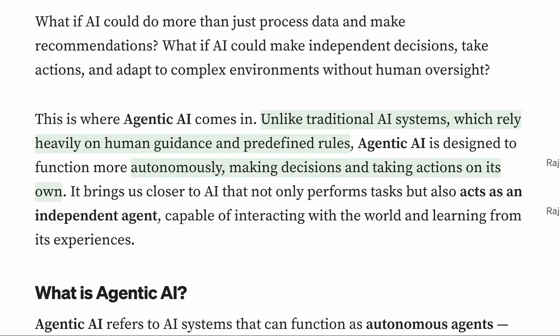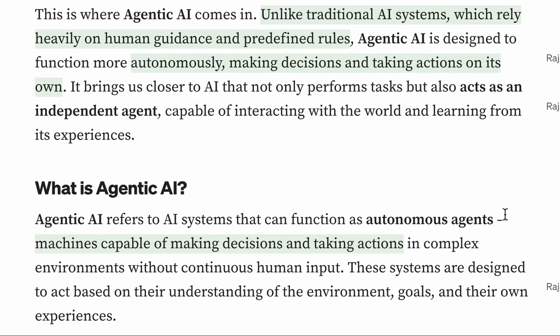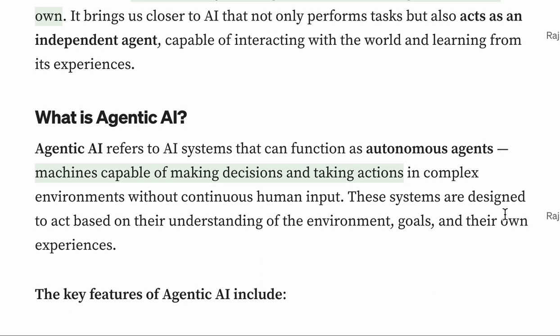So let's learn and understand about agentic AI. Agentic AI is almost like generative AI, but it has its own intelligence. For example, the traditional AI system relies on human guidance and prompts. Whereas agentic AI can do everything by itself, autonomously. It can also make decisions and take actions by itself. So basically, what is agentic AI?